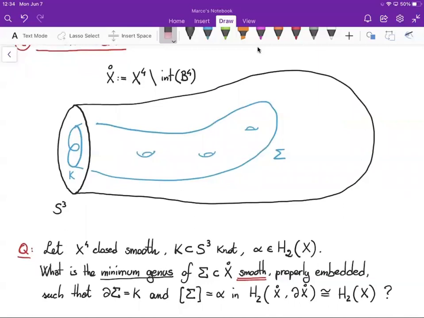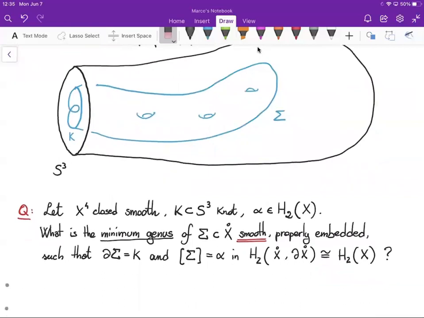Given such a closed smooth four-manifold X and the knot K, and fixed a homology class alpha, what is the minimum genus of a surface sigma smoothly and properly embedded in X circle with boundary the knot K and sitting in the homology class alpha?